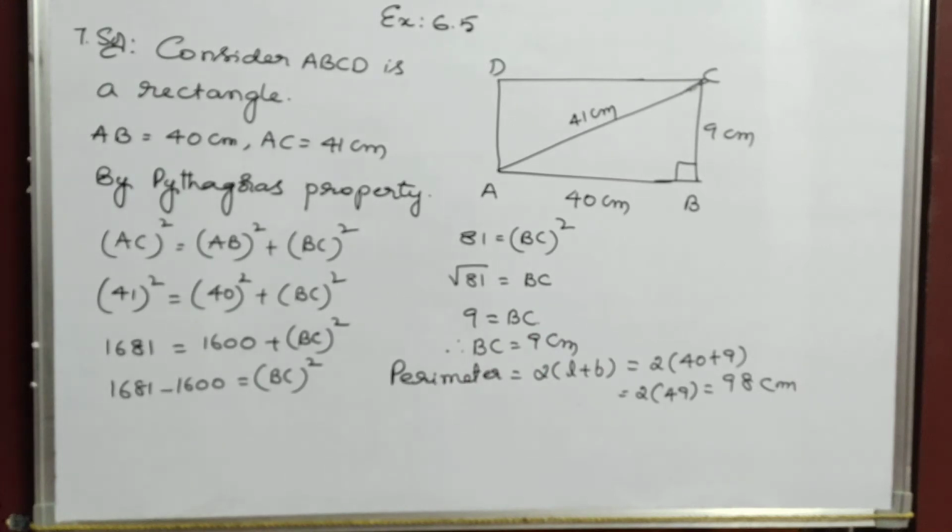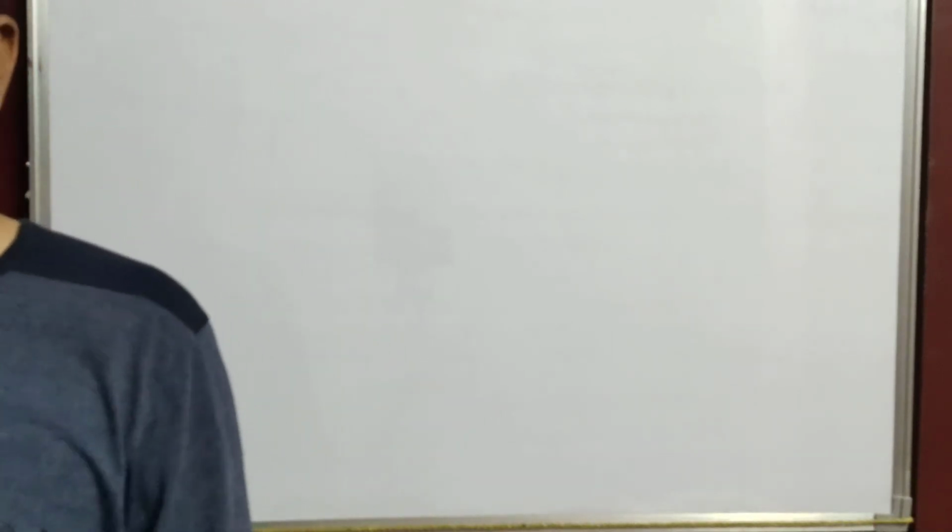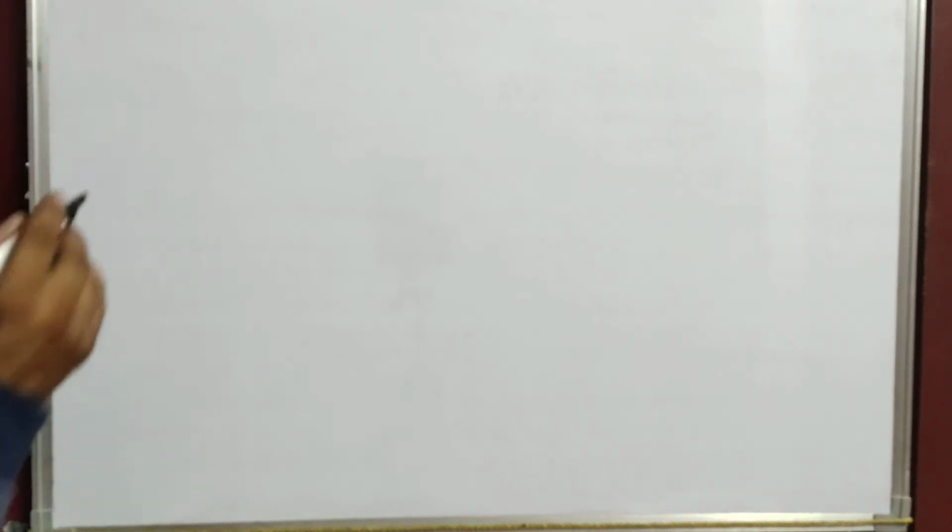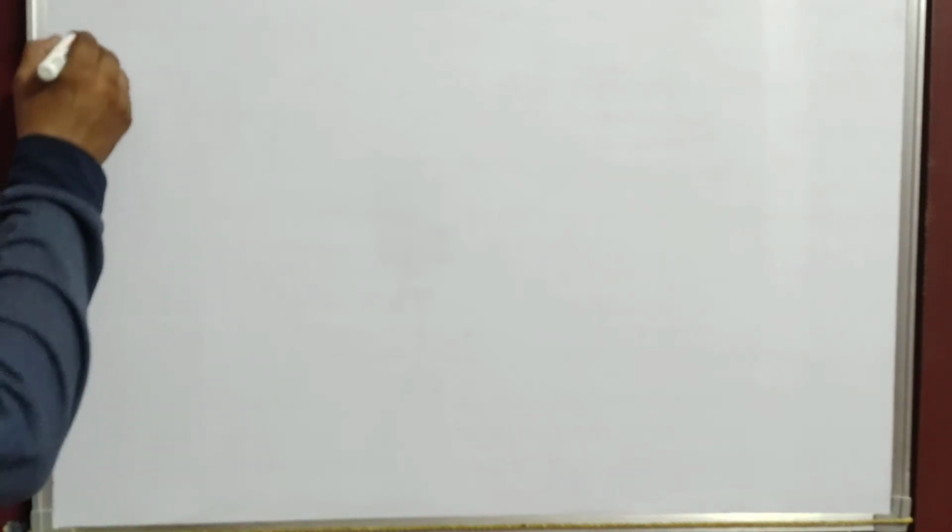Now see the next sum also, the 8th sum. I am going to explain the 8th sum also now. See children, 8th sum. The diagonals of a rhombus measure 16 centimeters and 30 centimeters. Find its perimeter. Now see here, 8th one solution.